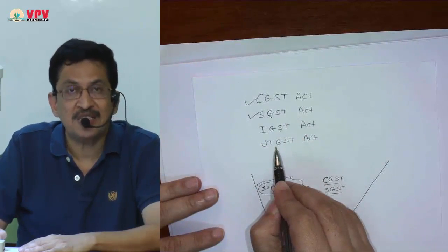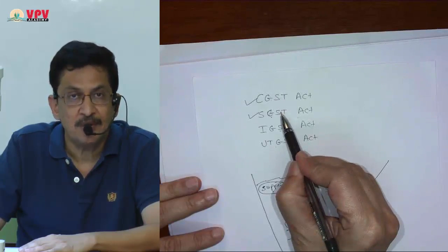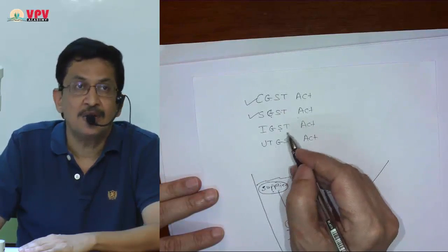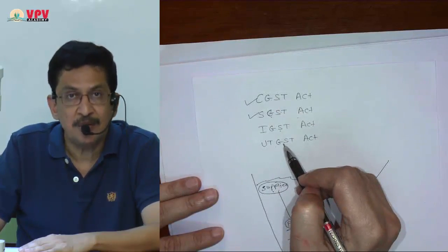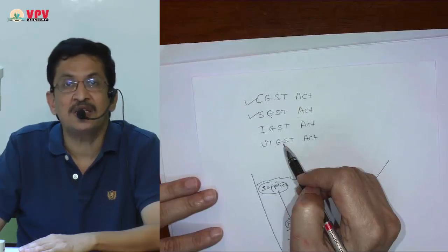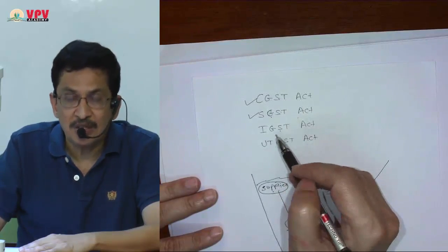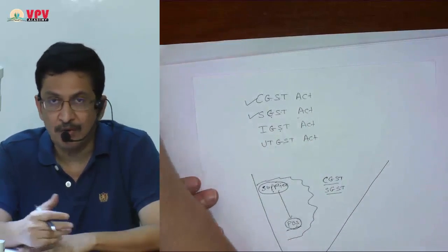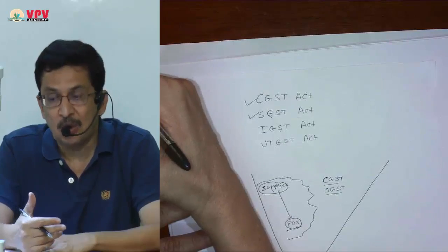For an intrastate transaction, CGST plus SGST will be payable. For an intra-union territory transaction, CGST plus UTGST will be payable, and for an interstate transaction, IGST will be payable. That is the general overview. Of course, we are going to study everything in detail now, but this was just an overview.